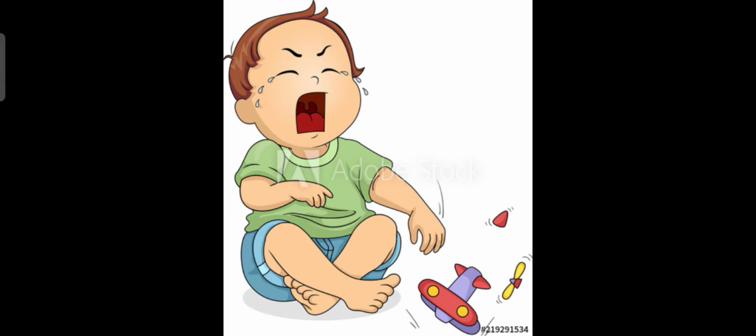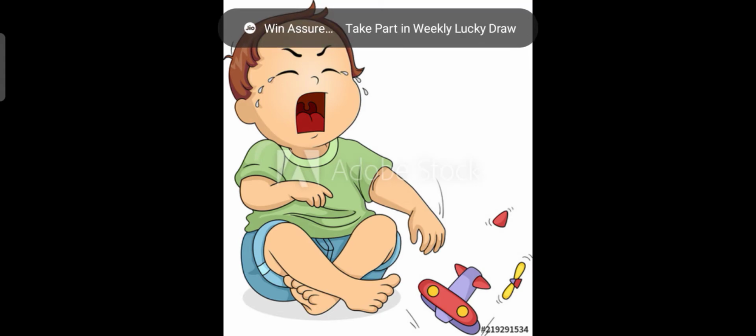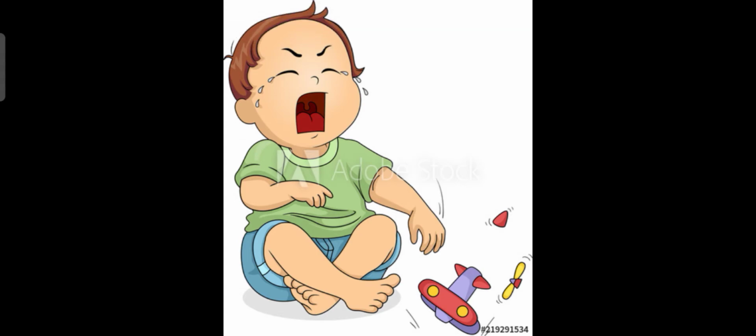Your favorite toy has been broken by falling on the ground. So is this a reversible or irreversible change? Yes, of course, it is an irreversible change because the toy has already been broken down.